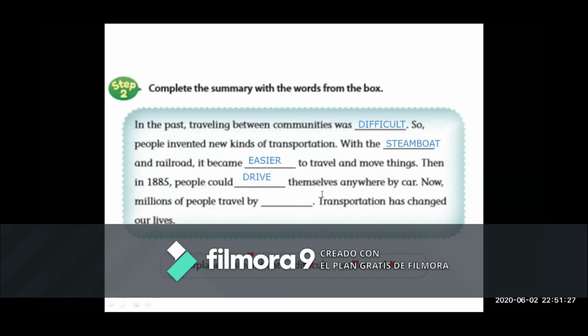Good job. And drive themselves anywhere by car. Now, oh, the next is very difficult. Millions of people travel by airplane. Yes, teacher Kari, excellent. Travel by airplane. Transportation has changed our lives.